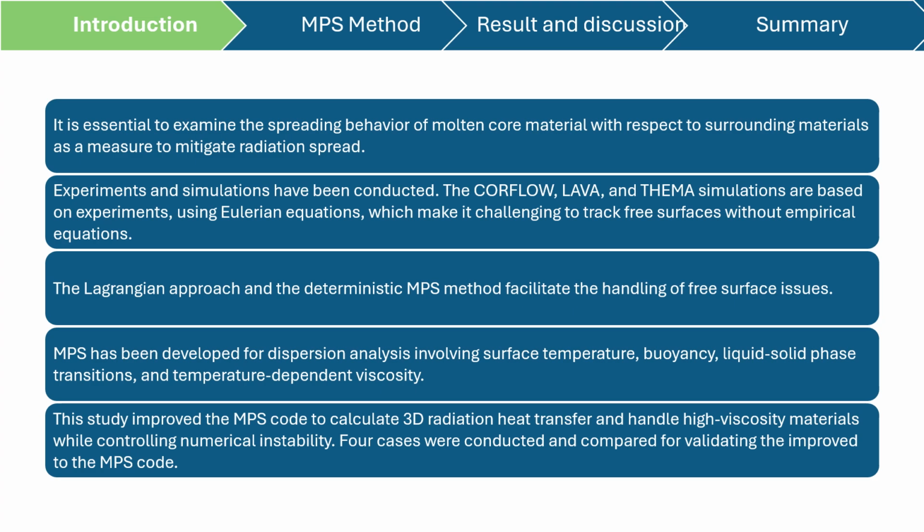MPS has been developed for dispersion analysis involving surface temperature, buoyancy, liquid-solid phase transition, and temperature-dependent viscosity. And in this study, the improved MPS code calculates 3D radiation heat transfer and handles high viscosity material while controlling numerical instability. Four cases were conducted and compared for validating the improved MPS code.